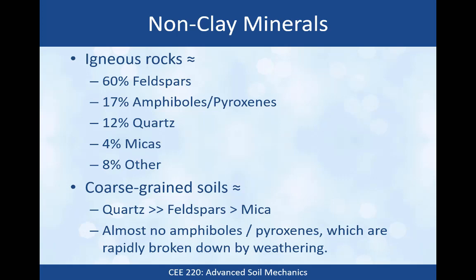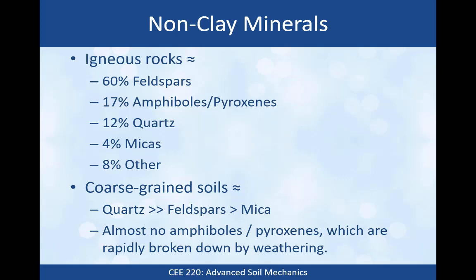Let's look at the composition of rocks. Igneous rocks are approximately 60% feldspars. Now this is of course very approximate. The constituents of rock vary from place to place depending on how the rock's formed. But in general we can think of them as being around 60% feldspars, 17% amphiboles and pyroxenes, 12% quartz, 4% micas, and then 8% other sorts of minerals.